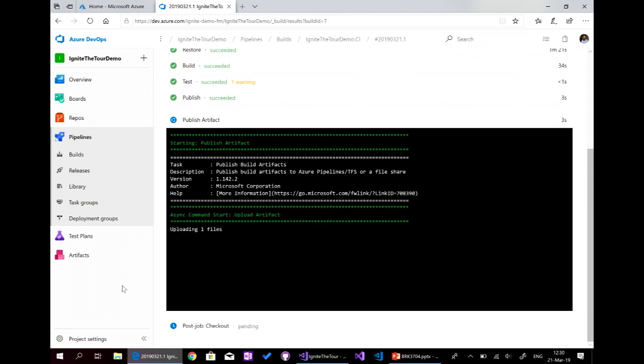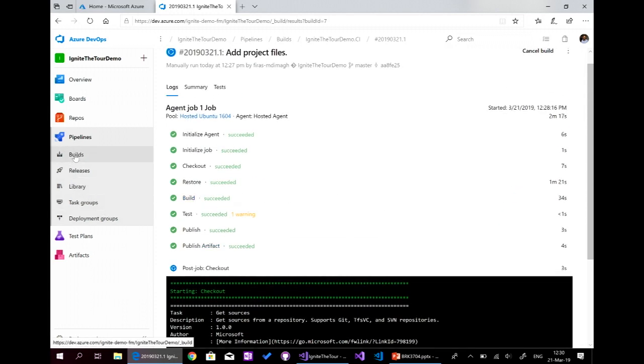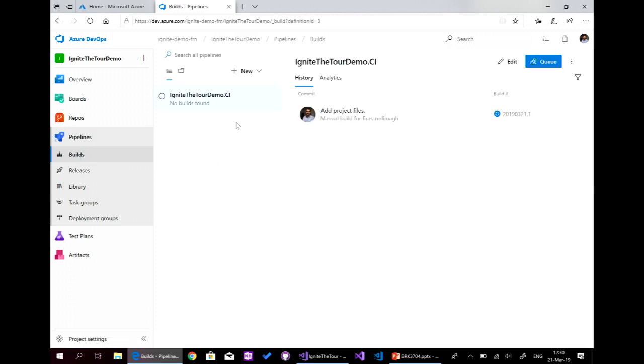Yeah, in fact here, in the build, we can add include and exclude filters. So for example, I have ignite tour dot project one, ignite tour dot project two. I will say include project two only, the changes made on project one, for example, or changes made on project two, and I will create two or three pipelines. So we can do it.